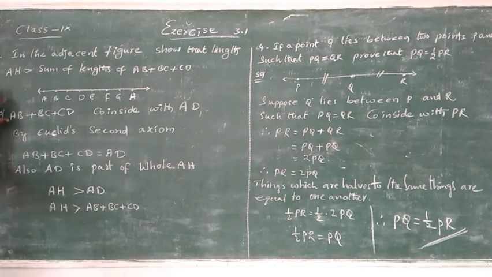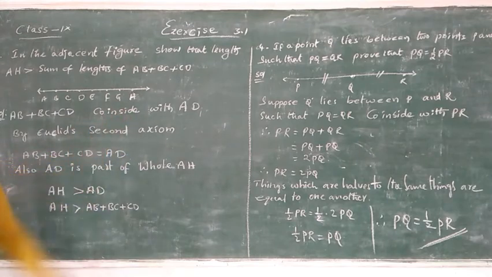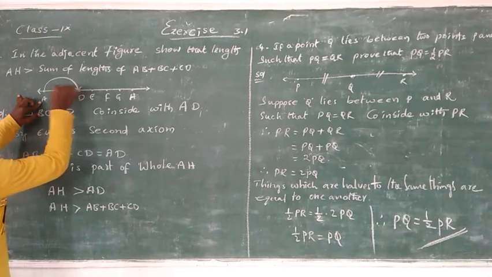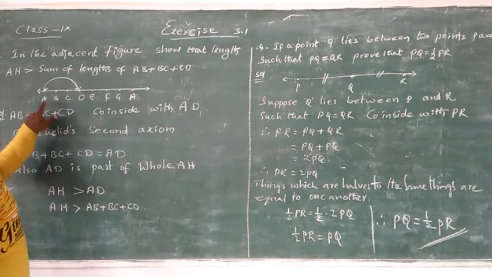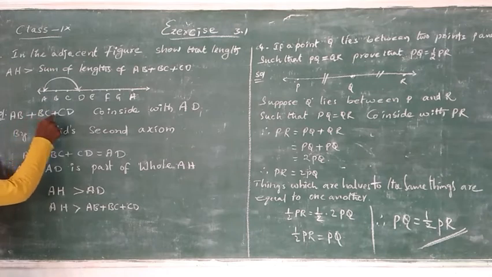So by using the postulates and axioms, suppose we take AB plus BC plus CD coincide with AD. ఇక్కడ AB, BC, CD అనేటివి AD లోపల ఉన్నాయి. అయితే coincide with AD.